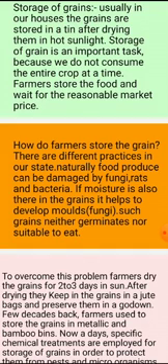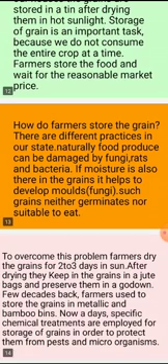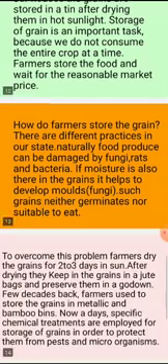Naturally, food produce can be damaged by fungus, rats and bacteria. Here the food is spoiled by fungus, as we discussed previously, as well as by rats and some bacteria. If moisture is also there, the grains develop molds such as fungi. Such grains neither germinate nor are suitable to eat. Damaged grains are not suitable for the germination process or to eat.